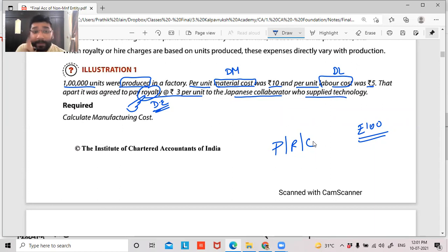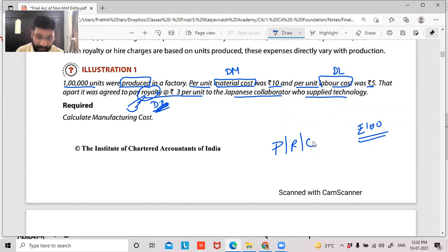Yes or no? He has to pay this royalty to the author. The manufacturer will pay the royalty to the author, because the author has allowed the publisher to publish the books, but it cannot be free of cost. He has to give royalty to me, that is, the author. So royalty is a direct expense. Okay, not okay.